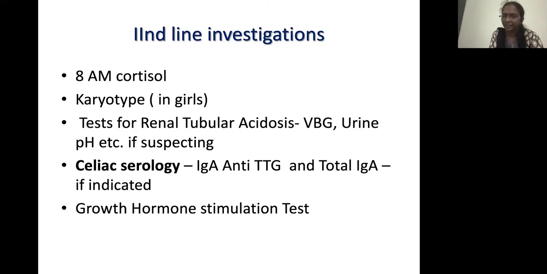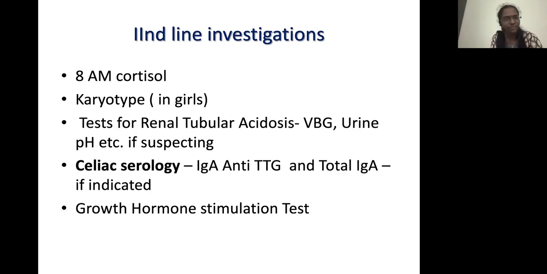So an IgA TTG should be taken along with a total IgA. Why do you want to do a total IgA? Because there may be individuals with IgA deficiency. So you may actually miss these children if you don't take a total IgA. This level may appear very low. So a celiac serology is a must if you're strongly suspecting celiac disease, followed by a growth hormone stimulation.